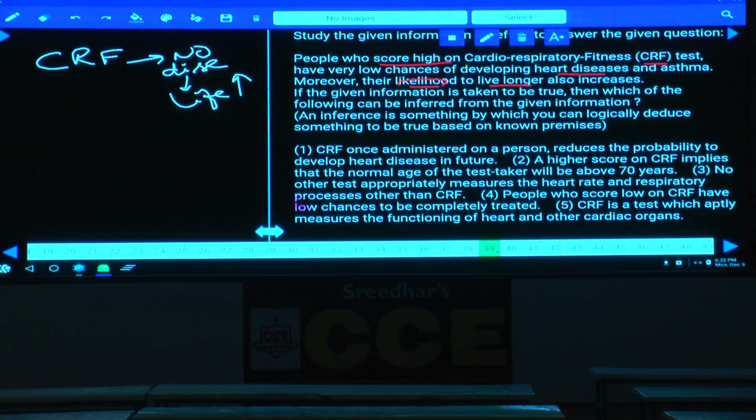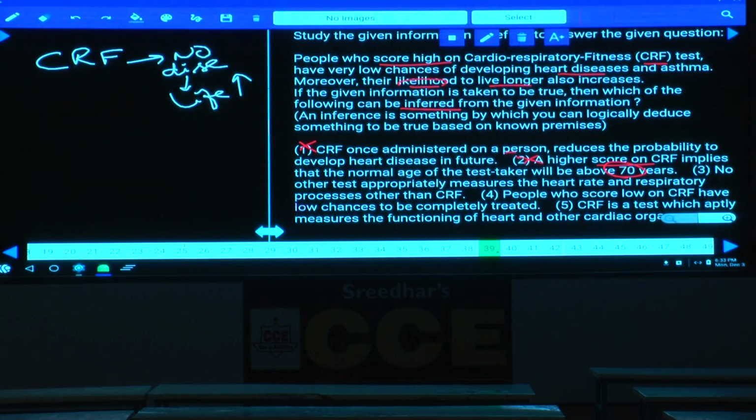Then an inference is asked. Which of the following can be inferred? Tell me what can be inferred here. In the first one, CRF once administered on a person reduces the probability. Here he is discussing about administering, whereas in the statement we are talking about scoring high in the CRF test, and this is nowhere related to that. Second, a higher score on CRF implies that the normal age of the test taker will be above. Is he talking anything regarding the age? This is also invalid.